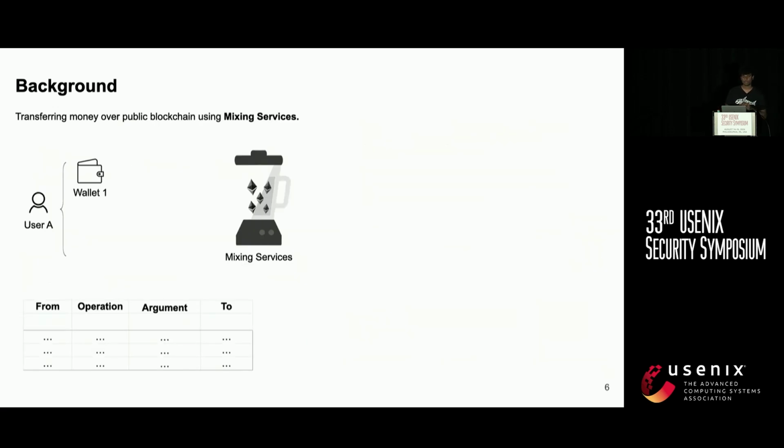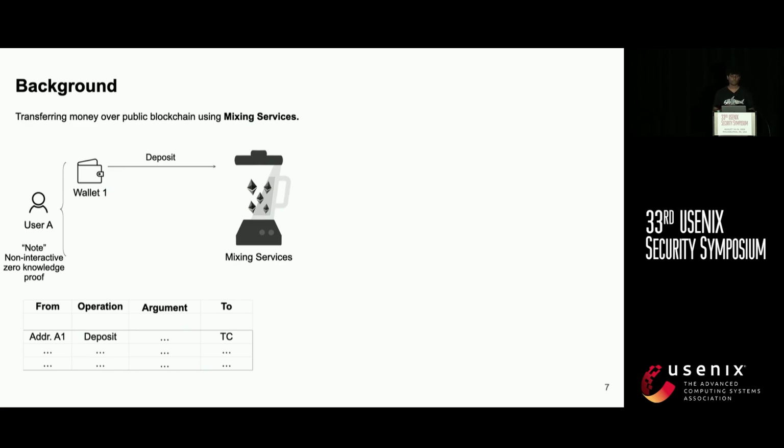Let's look at the same scenario, sending money from user A to user B over a public blockchain, but this time using a mixing service. Instead of sending money directly, you deposit your money to the mixing service. In parallel to the depositing process, we create a note, which we call a non-interactive zero-knowledge proof, which will be saved for the later withdrawing step, providing proof that the mixing service owns your money.